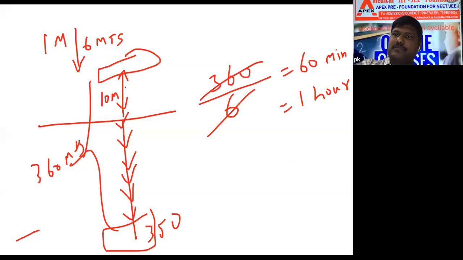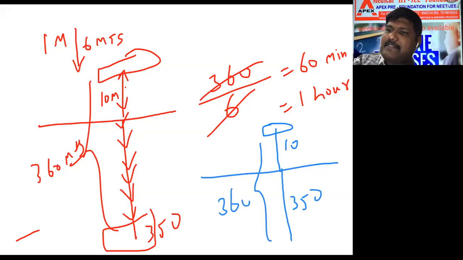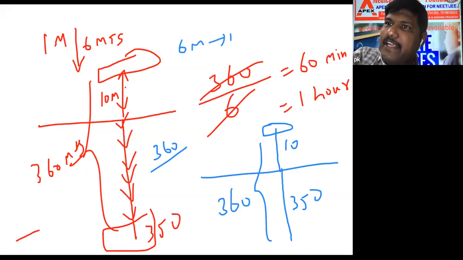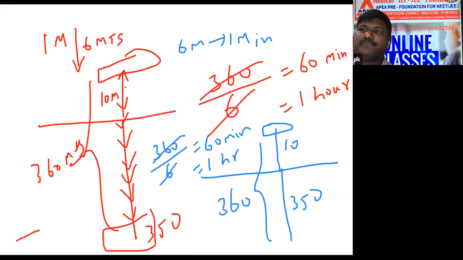This is the ground, Rishi. We are in the second floor. That second floor is at 10 meters. We are going down up to 350 meters. Total how many meters? 360 meters. For 6 meters, it will take 1 minute. 360 by 6 meters, how many minutes? 60 minutes. 60 minutes means 1 hour only. You need to read the question, okay?